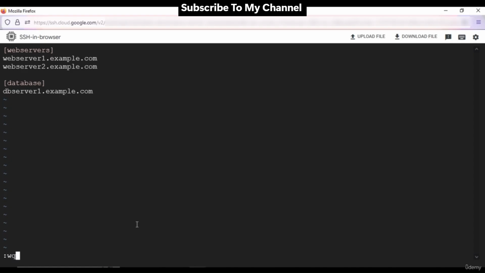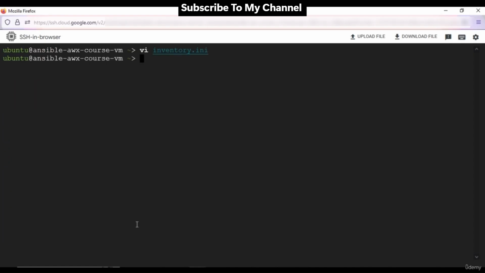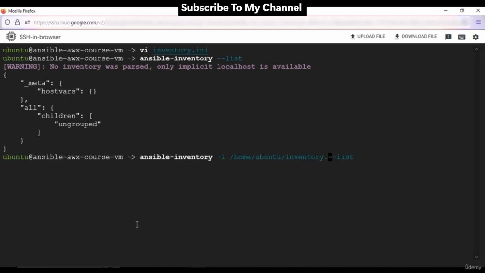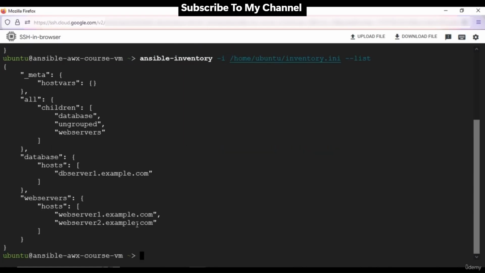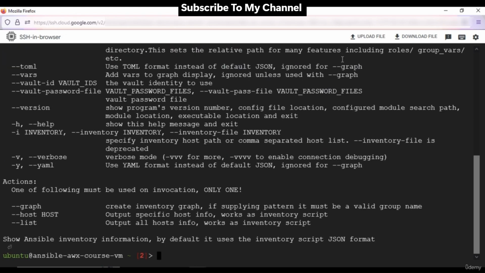We will dedicate a separate video to cover inventory in more detail, so don't fret if you find this file a bit confusing at the moment. Save it. Now let's run our previous command ansible-inventory --list. You can see the result. You can also provide the path to the inventory file using the -i option if the inventory file is located in some other directory. The Ansible inventory tool can produce output in various formats, including JSON, YAML, or INI.